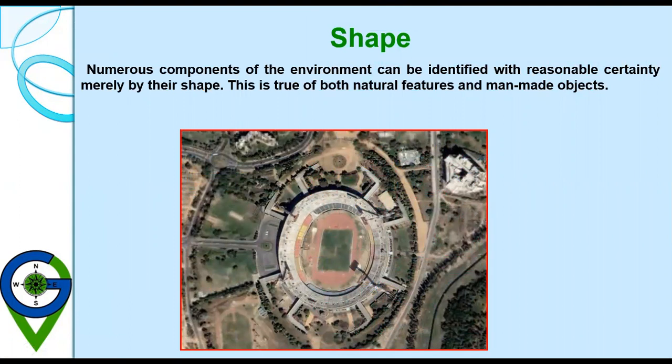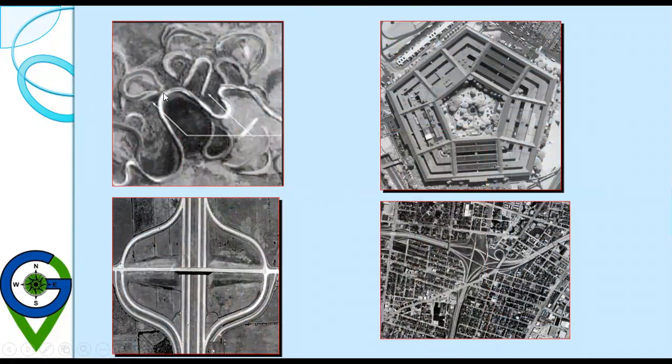Then the shape. Numerous components of the environment can be identified with reasonable certainty merely by their shape. This is true of both natural features and man-made features. Like this is the stadium. You can identify it by its shape. Then this is the river. You can identify it by its meandering shape.